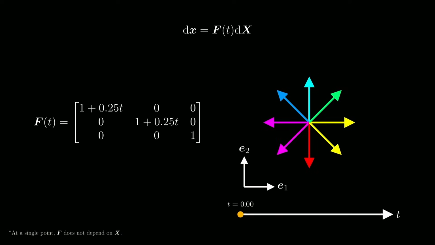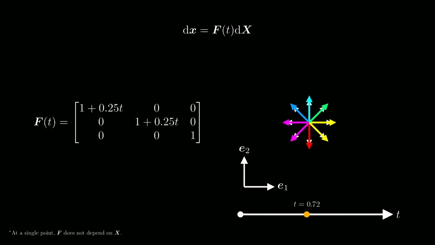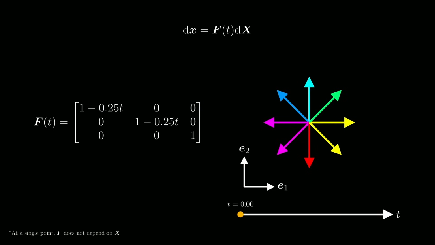Also note that the chosen size of the undeformed line elements is not important for the illustration. If we scale down the undeformed line elements by a factor, we get deformed line elements that are scaled down by the same factor. But the overall deformation remains unchanged. This is basically what linearity of a matrix vector multiplication means. Here's an example of F that compresses the line elements.